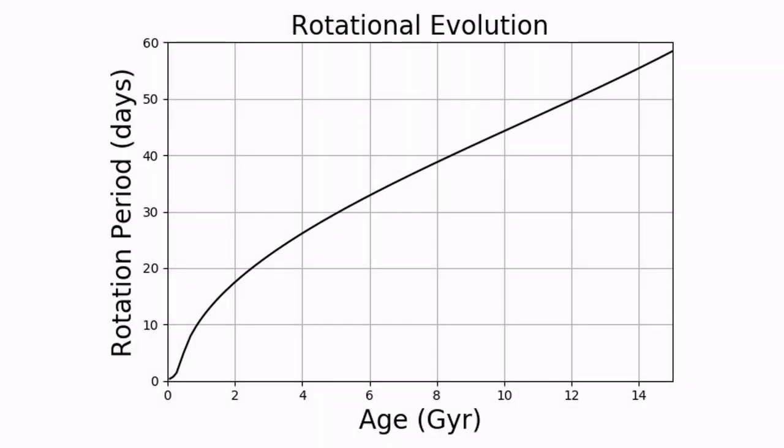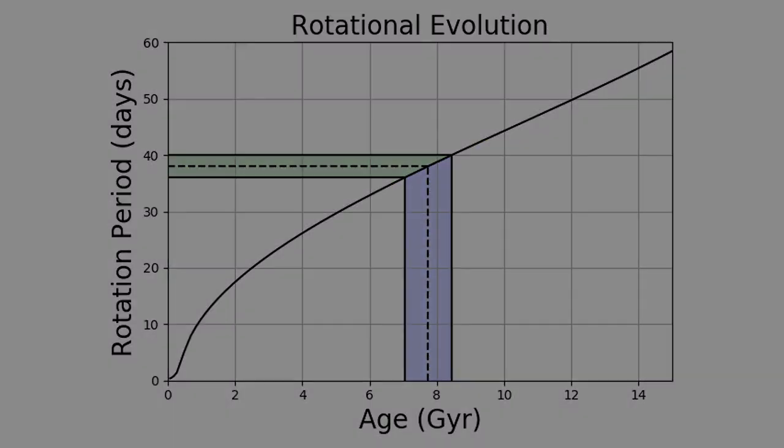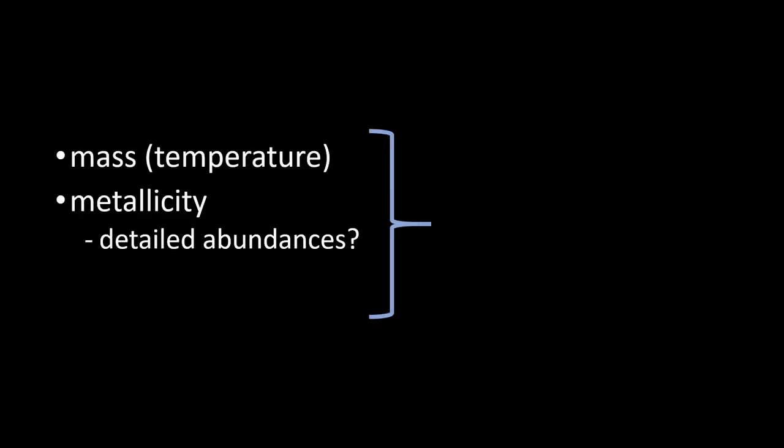Gyrochronology works best for low-mass main sequence stars. These stars are born spinning fast and spin down as they age. From this relationship, we can map rotation speed, which is relatively easy to determine, onto age. There are also effects from mass and composition, which change the generation of magnetism. But that's it. Knowing the mass, or temperature, composition, and rotation period, gyrochronology can be used to estimate an age.